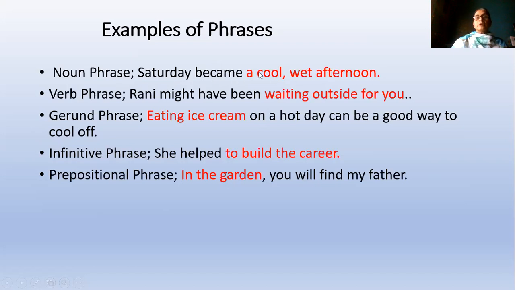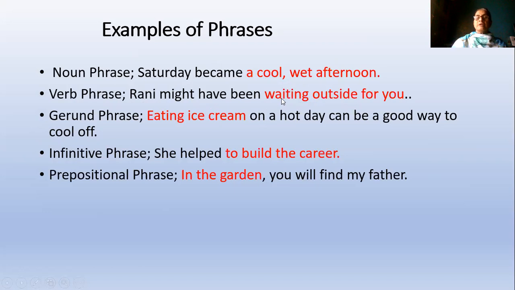So this is a cool, wet afternoon. It is talking about afternoon. So it is a noun phrase. Afternoon is a noun. Verb phrase. See here, Rani might have been waiting outside for you. Waiting outside for you. The word waiting is a verb here. So this is called a verb phrase.